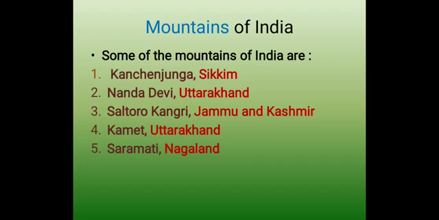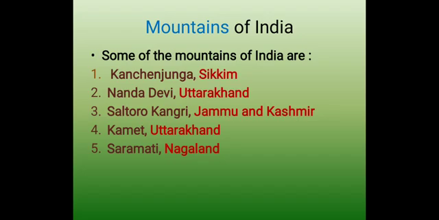Now we will talk about some of the mountains which are there in India. Some of the mountains of India are Kanchenjunga, which is in the state of Sikkim. Second, Nanda Devi, which is in the state of Uttarakhand. Saltoro Kangri is in Jammu and Kashmir.